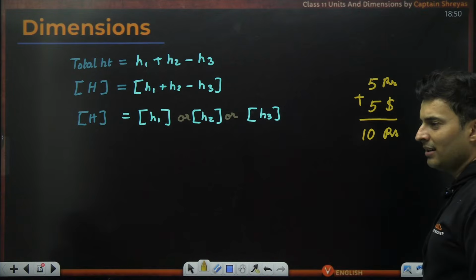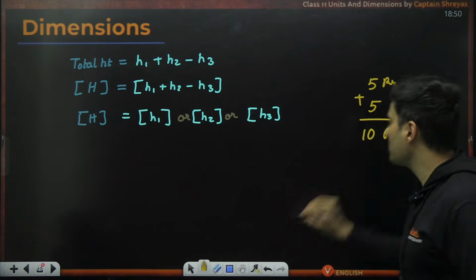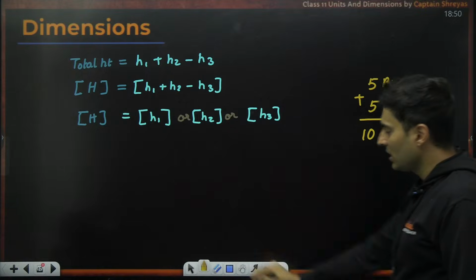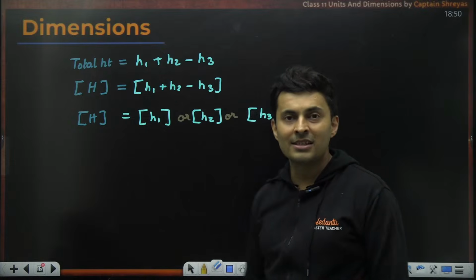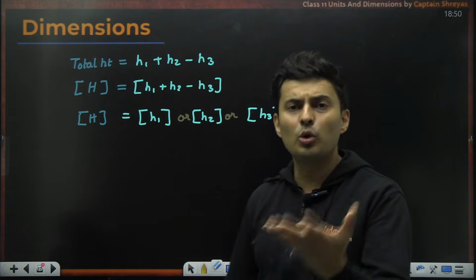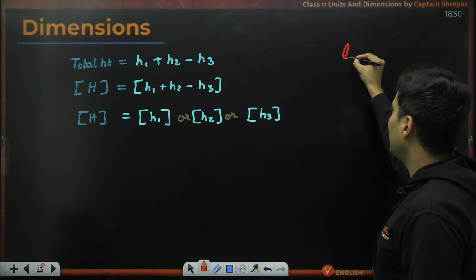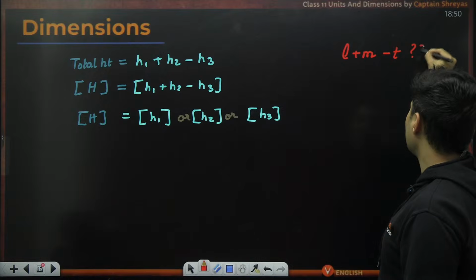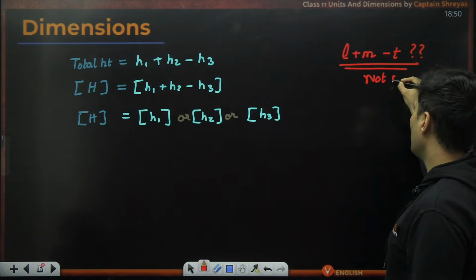Can I ever do that? Not possible. Only if this dollar was not there, and this was rupees, only then could I add it and say 10 rupees. So it means that you can only work with similar dimensions. I cannot add length to mass. It's never ever possible. Just imagine saying length plus mass minus time. How is this even possible? This is not possible.